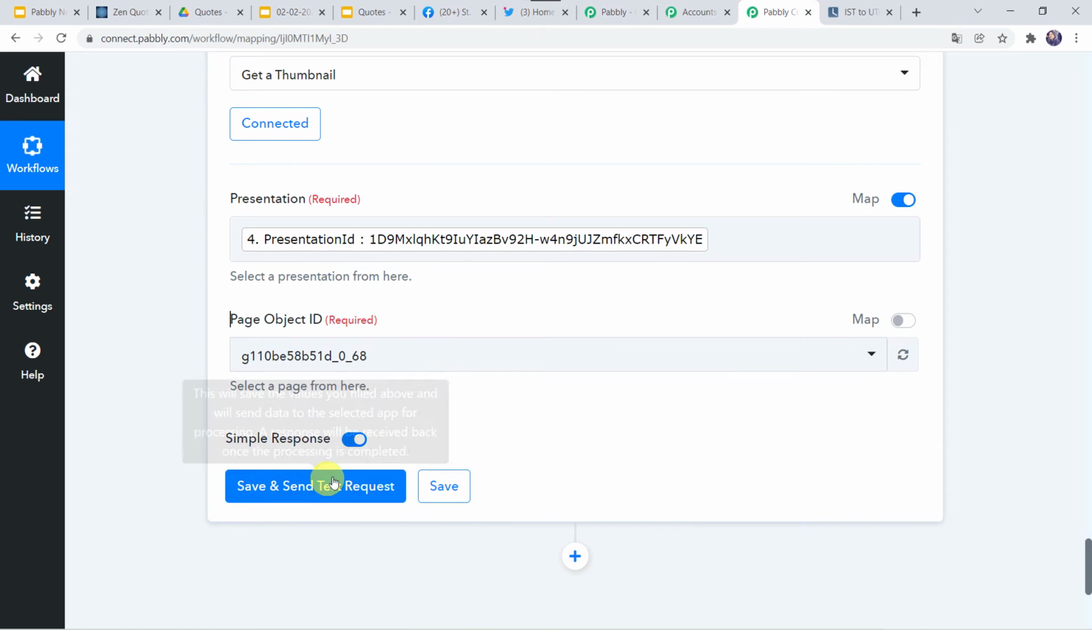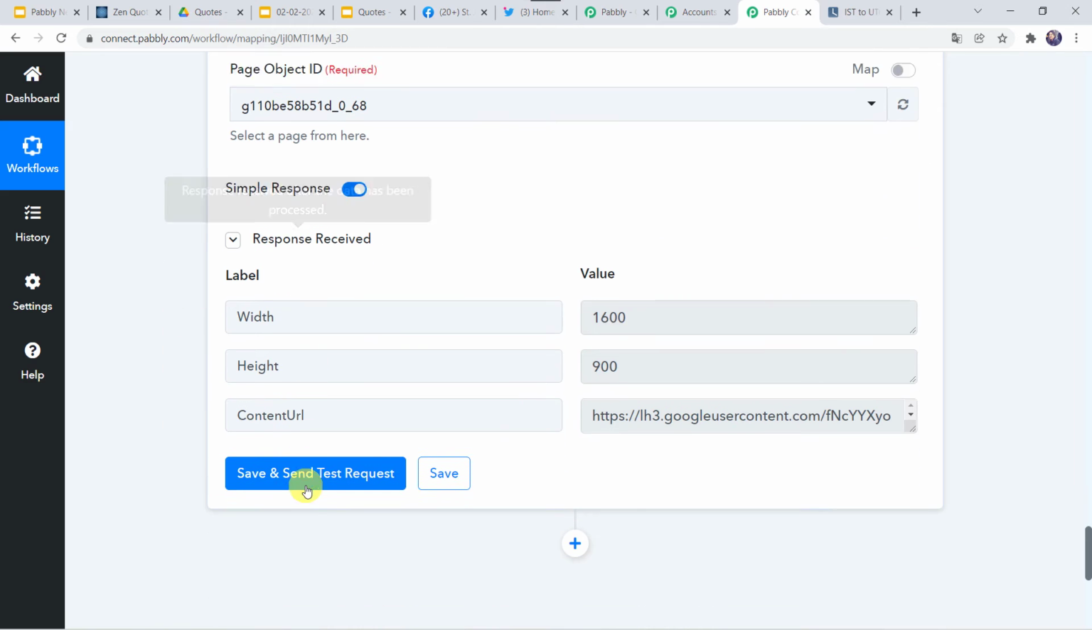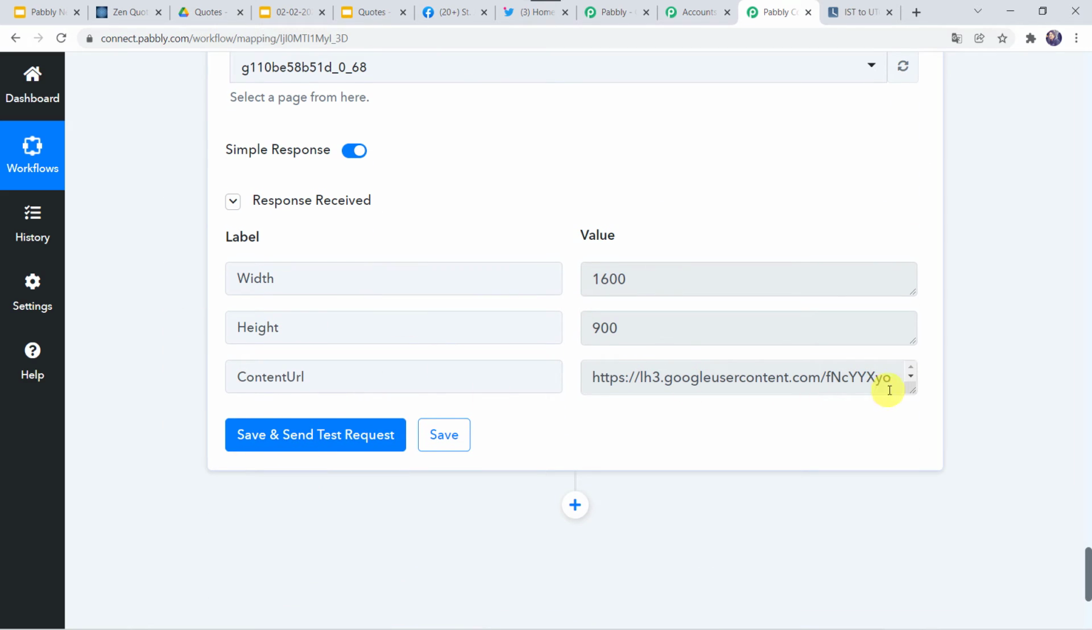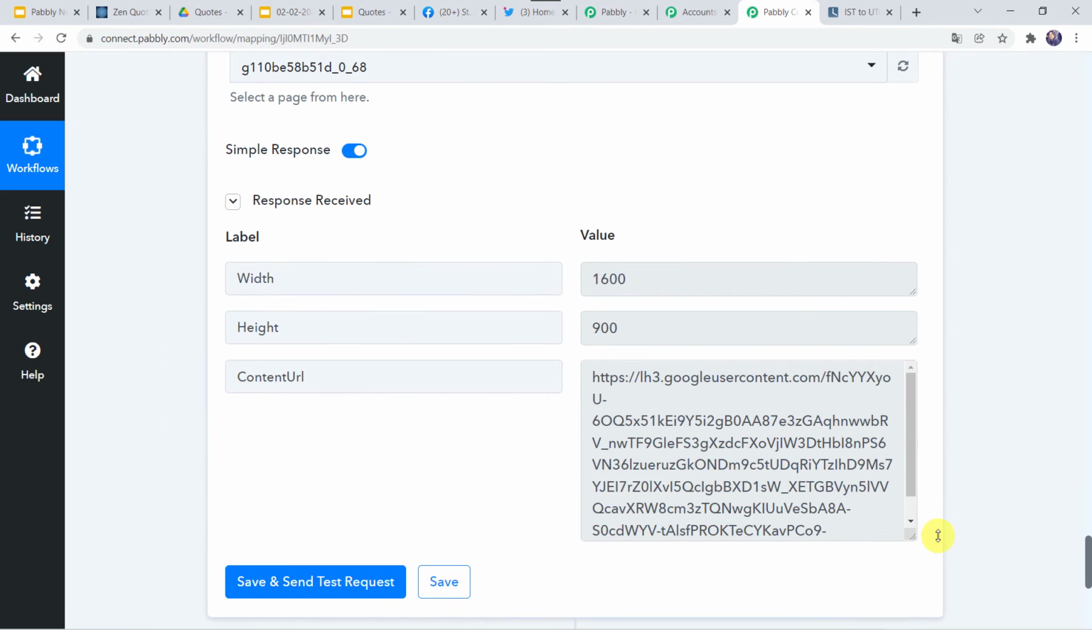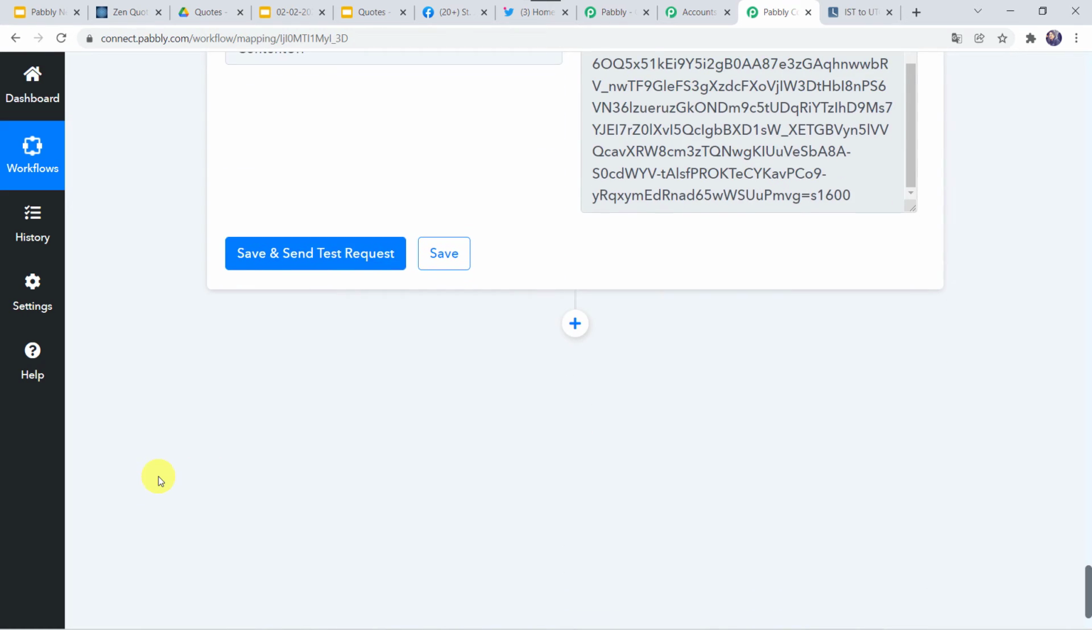And let's click on save and send test request. Okay, and here we can see the responses received and here we can find the content URL. Here we can find a thumbnail is generated over here. So now we want to post the motivational quotes on social media platform. So the first social media platform I'm using is Facebook pages.